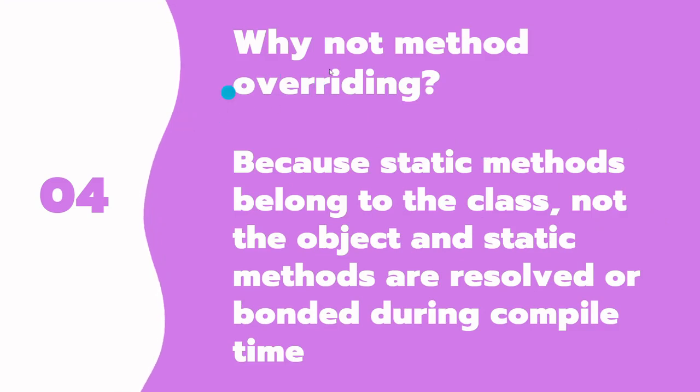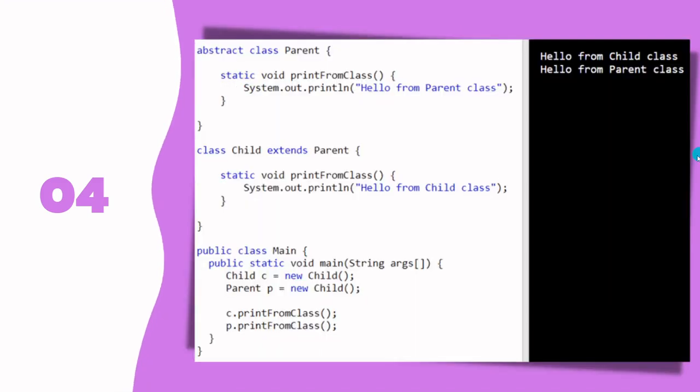So why do we not call it method overriding? Because static methods belong to the class, not the object, and static methods are resolved during compile time. When we say overriding, that means dynamic binding, right? It's not static, rather dynamic. Sometimes we call it dynamic polymorphism too. So if you create two static methods, one in the parent class and another in the child class, they are treated as their own.